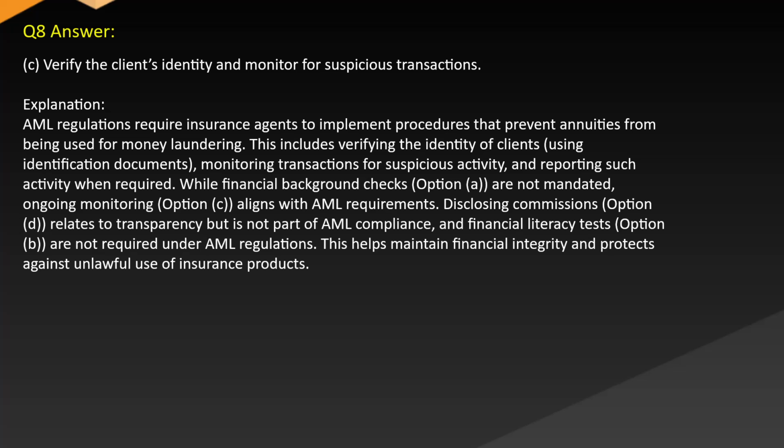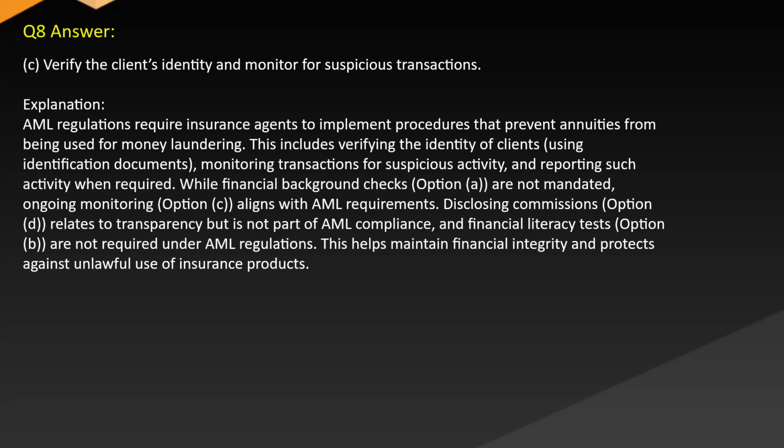Answer: C. Verify the client's identity and monitor for suspicious transactions. Explanation: AML regulations require insurance agents to implement procedures that prevent annuities from being used for money laundering. This includes verifying the identity of clients using identification documents, monitoring transactions for suspicious activity, and reporting such activity when required.